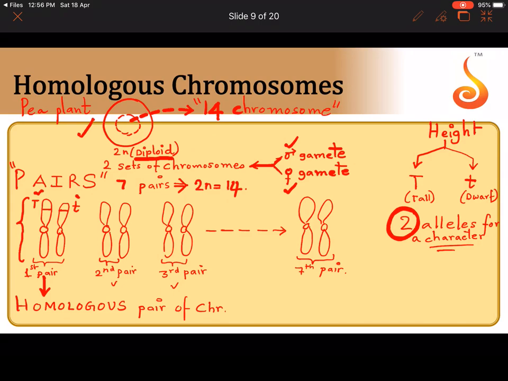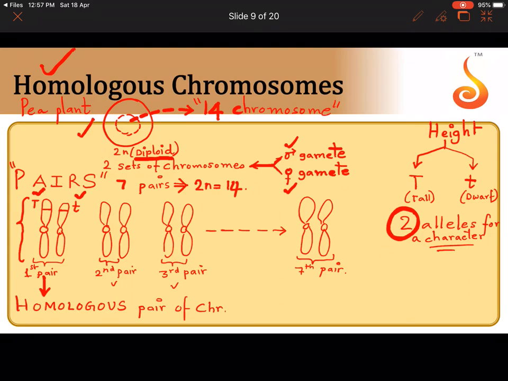So why can't we have more than 2 copies of capital T and small t, for example? Because once I have shown it in a pair, once it occurs in a homologous pair, it cannot repeat again in another pair. And in a pair, there are 2 chromosomes. So at a given point of time, you will only find a maximum of 2 alleles occupying a homologous pair of chromosomes. Did you understand? So what is a homologous pair? Chromosomes which come together and form a pair.